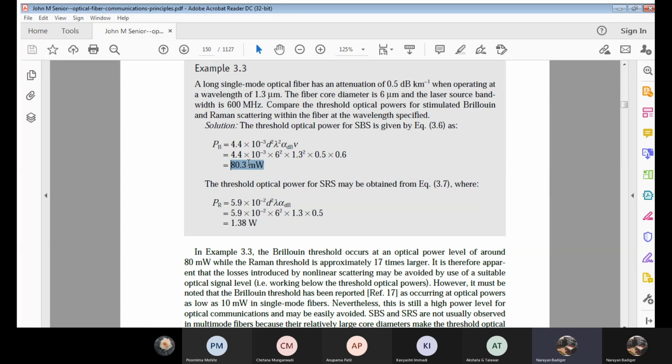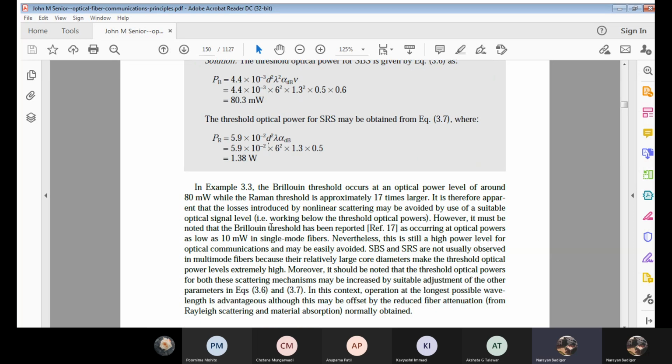Just try to find its order, I mean, a cube of it. You are going to get 1.3 something. The optical power level of SBS is 80 milliwatts, and with respect to SRS it is 1.38. It means this is three orders of magnitude higher.